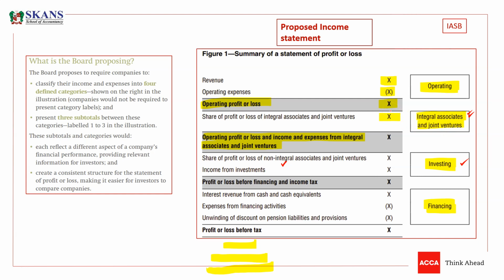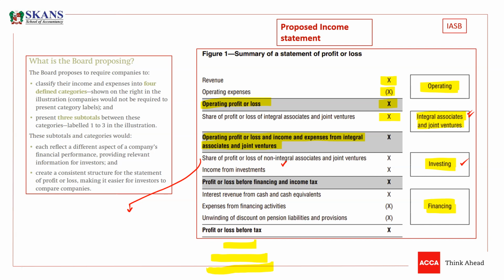Now what's next, sir? The next thing, and this is important, guys: only those investments which can generate cash flows independently from other assets of the business, which can generate cash flows standalone.